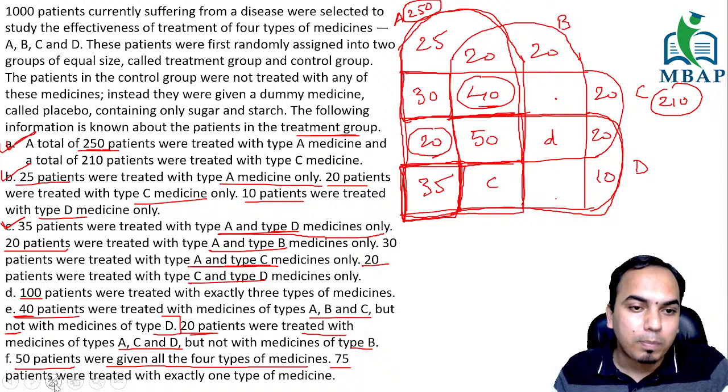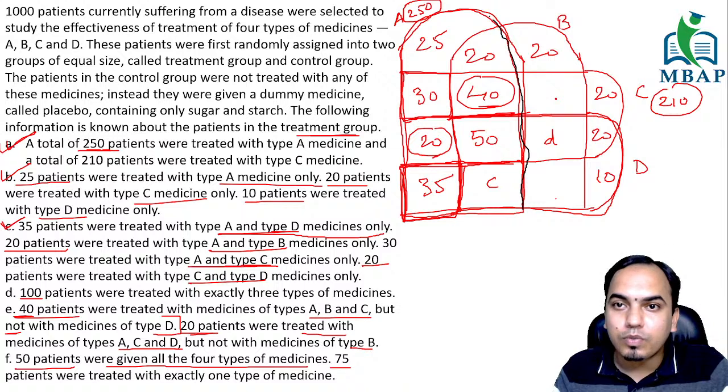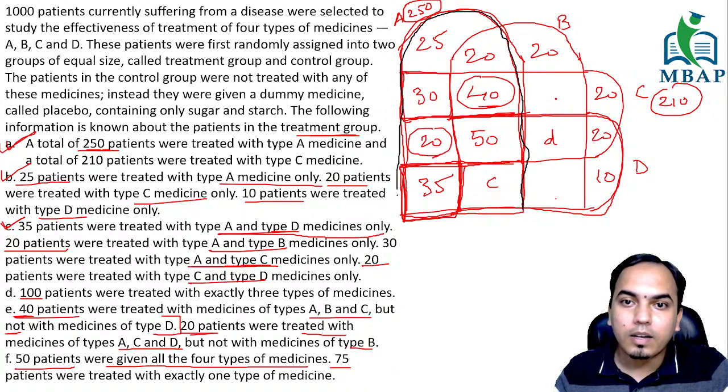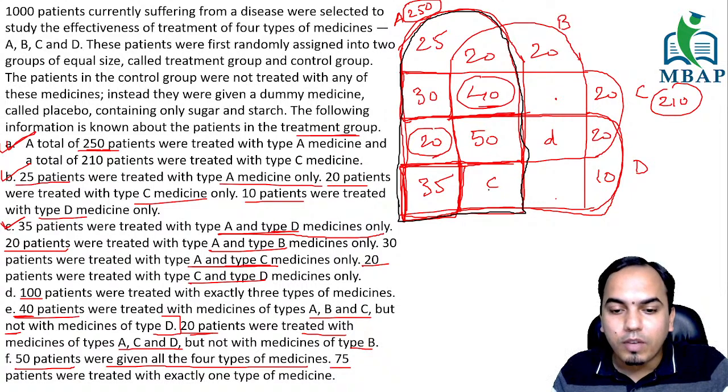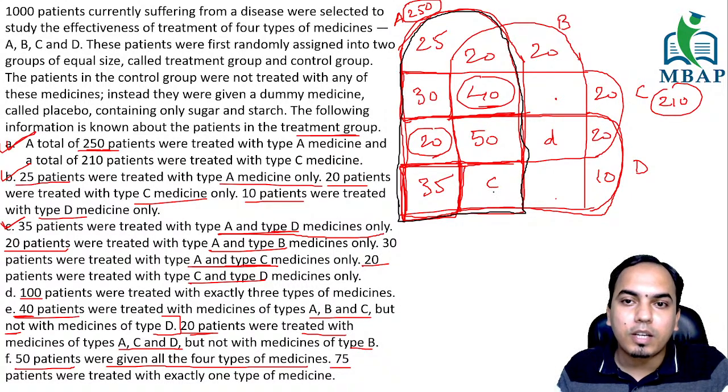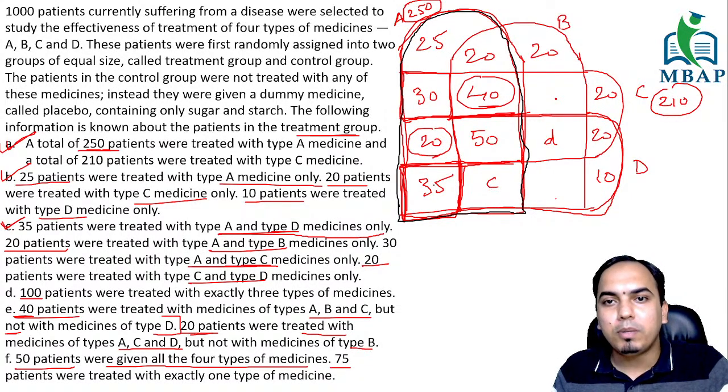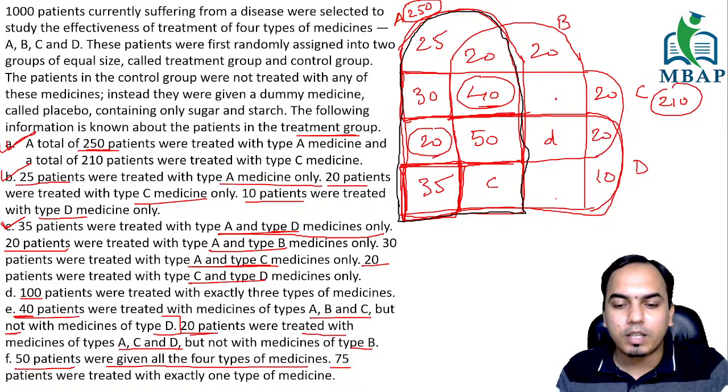Let me use some other pen here. So if you see, this entire thing is 250, right? This entire thing is 250, right? And out of this, only one value, which is C, is something that you don't know. So you can just simply take a summation of this and minus that, you will get the value of C.